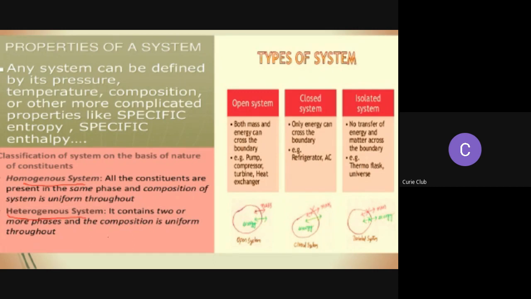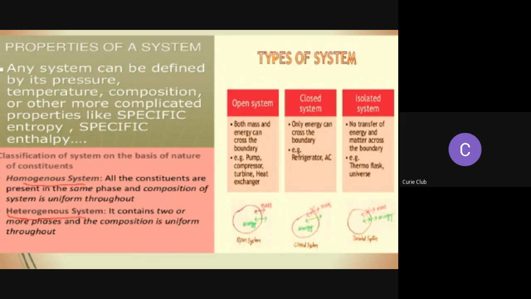On the other hand, heterogeneous systems contain two or more phases. Or we can say that a heterogeneous system is a kind of system that consists of two or more phases. It is not uniform throughout. Examples of heterogeneous systems are ice in contact with water, and ice in contact with vapor, which constitute separate phases. So a heterogeneous system is not uniform throughout, and it has two or more phases.